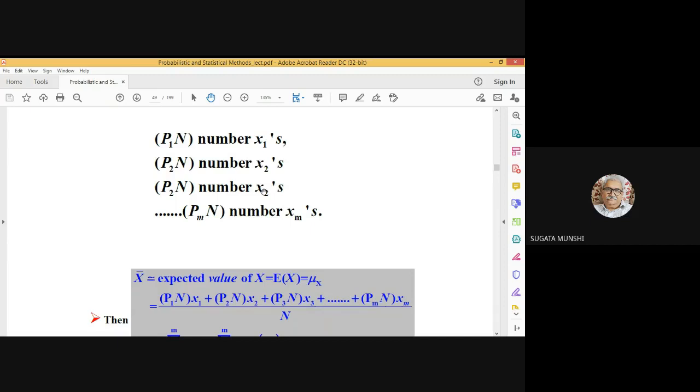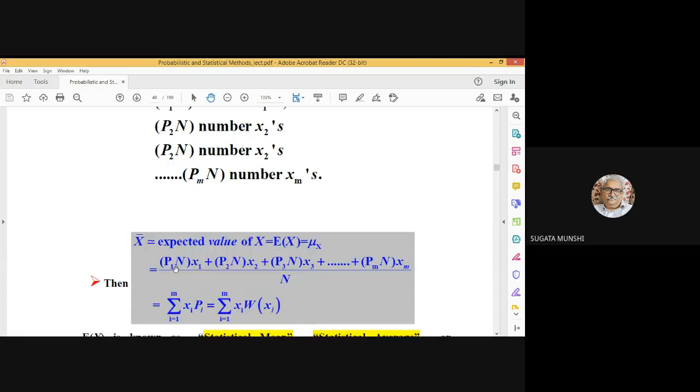X3 has occurred n3 number of times, so the sum is n3 into x3, like that. And n1 is p1 into n, n2 is p2 into n, n3 is p3 into n, in this way. All these things will be added together and divided by n.